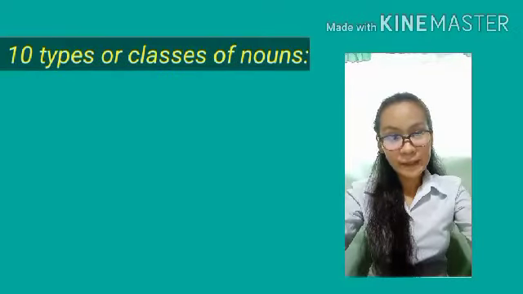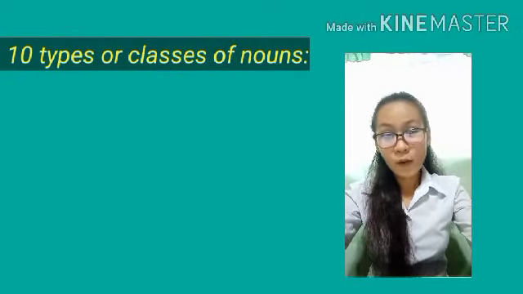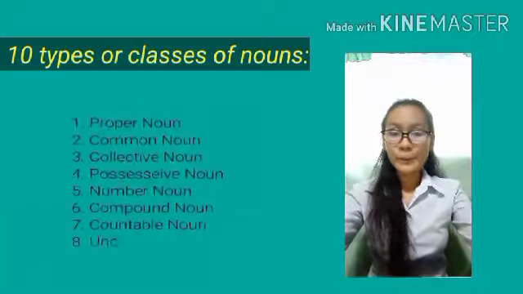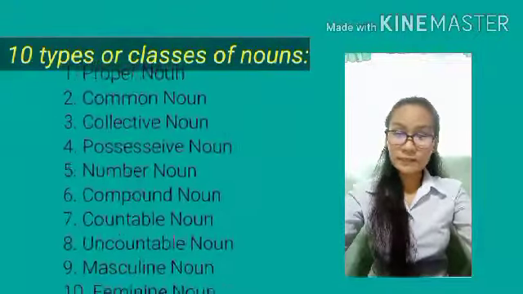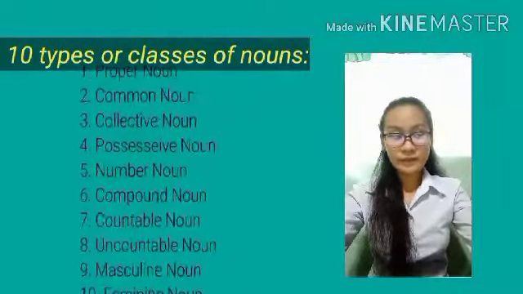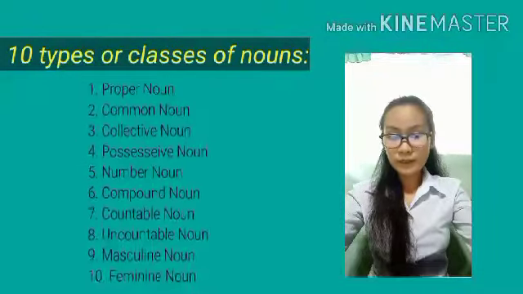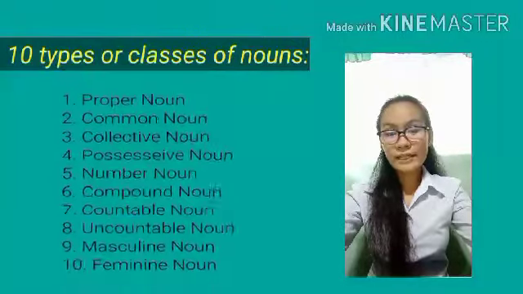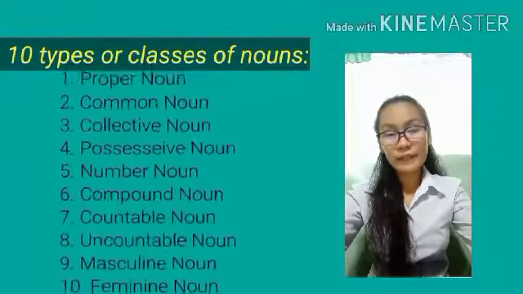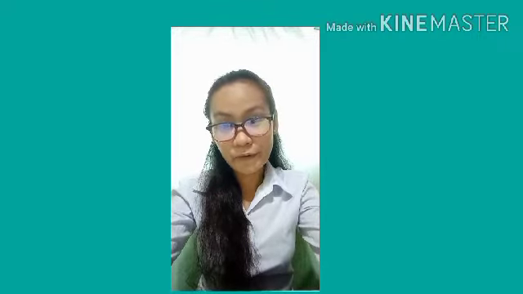There are 10 types of nouns. What are these? These are the proper noun, common noun, collective noun, possessive noun, number noun, compound noun, countable noun, uncountable noun, masculine noun, and feminine noun. Let's tackle each one of these types so that we can clearly understand each type of noun.